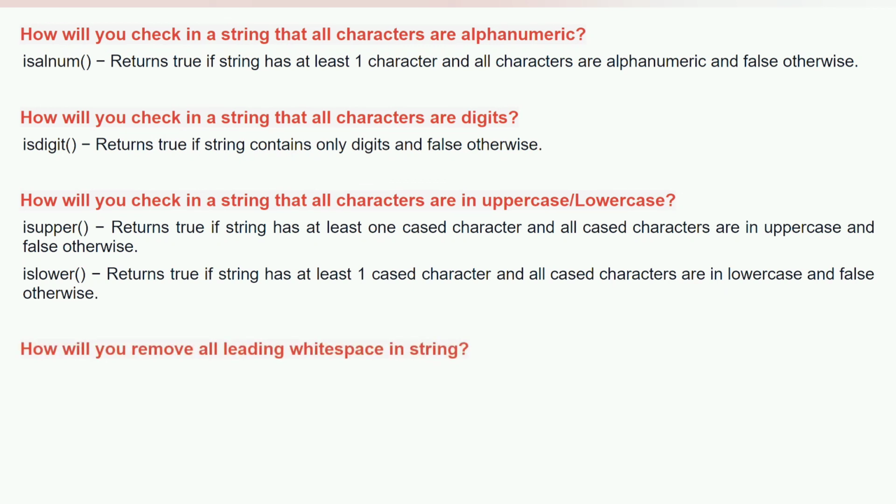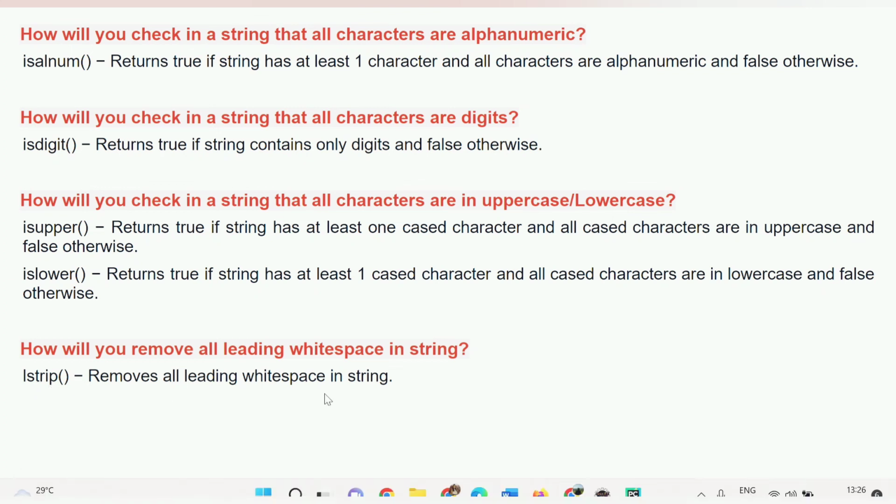How will you remove all the leading white space in a string? If you have any white spaces in a particular value at the leading, meaning at the start, that can be removed with the help of the strip method. It is the strip method that removes all the leading white space in a string. Let me show you in the demo.